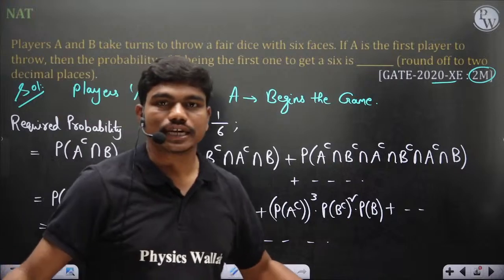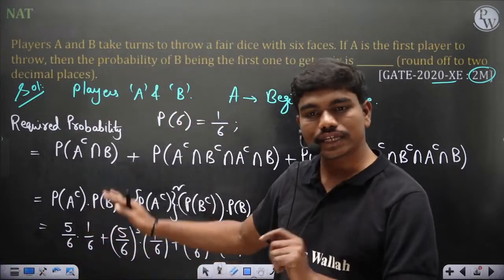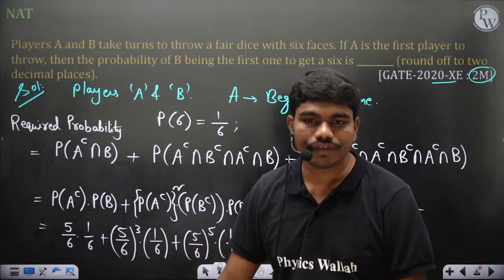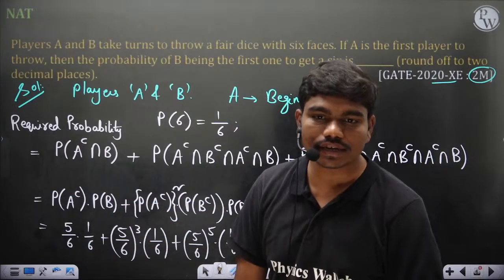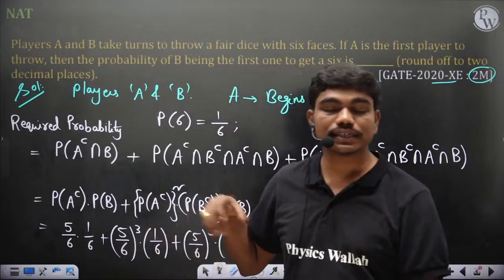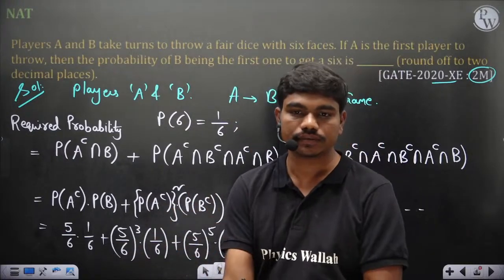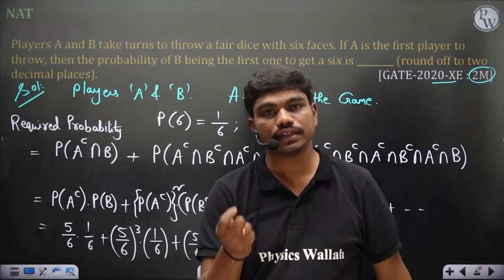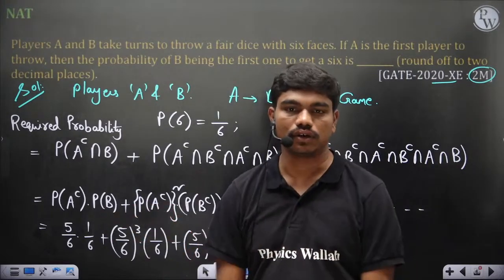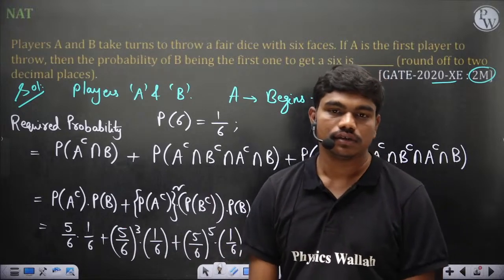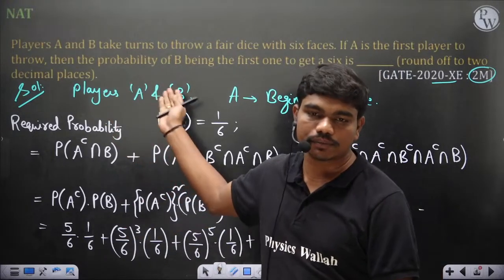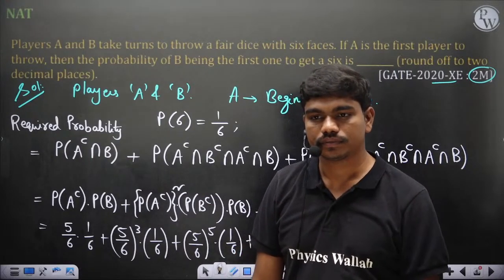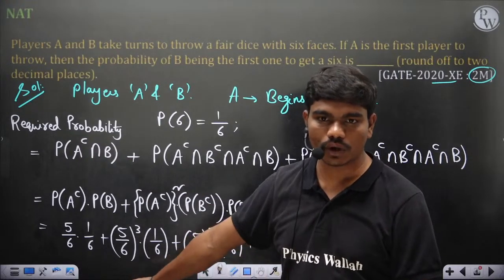Okay, did you all understand this? I'll do the simplification, but did you all understand the logic? Why we followed this logic? If A gets a 6, then B can't throw, then how is it independent? Then the game will stop, right? And we are looking at the probability of B getting the first 6. Understood? We are looking at the case of B getting the first 6. If A gets the first 6, then the game ends. That's all. Then we don't get this probability. Okay, we get the probability of A winning the game. Clear? It's okay to all of you?